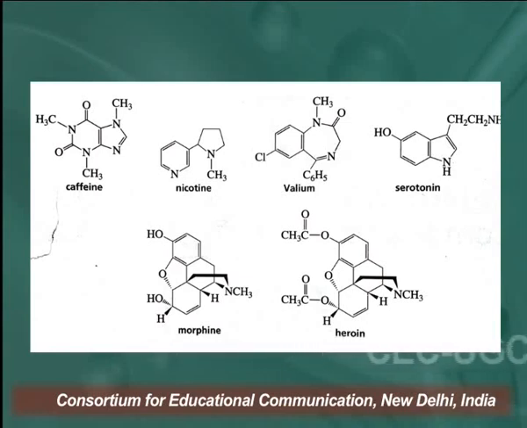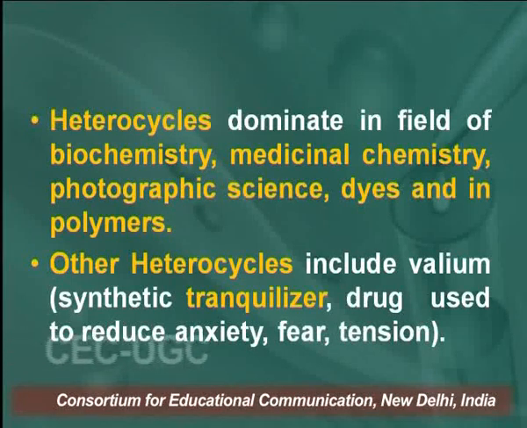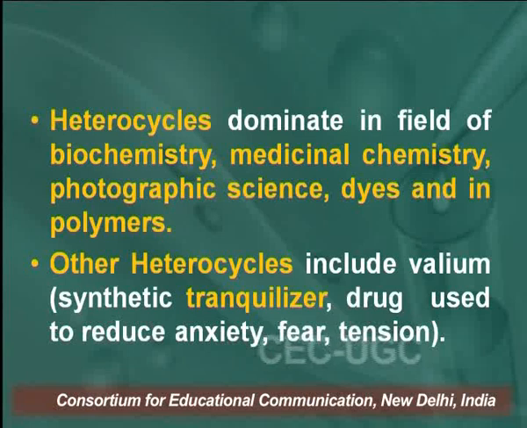Similarly, Valium also has a heterocyclic ring, as do serotonin, morphine and heroin. So, these are the structures of some heterocyclic compounds. Learners, heterocycles dominate in the fields of biochemistry, medicinal chemistry, photographic science, dyes and also in polymers. Other heterocycles include Valium. Valium is a synthetic tranquilizer and a drug used to reduce anxiety, fear and tension.